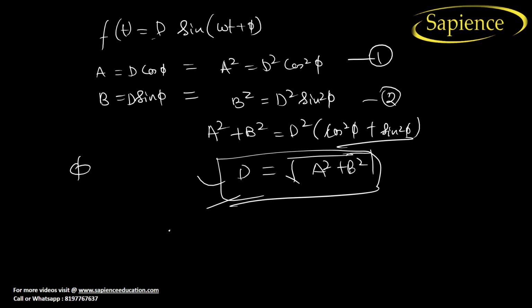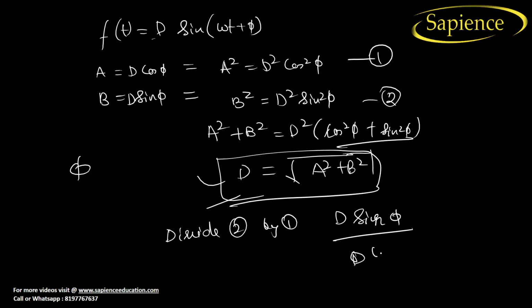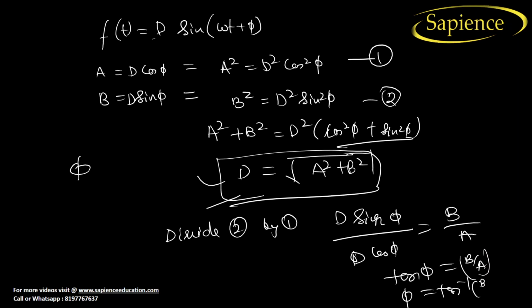If we divide equation 2 by 1, we get d sin phi divided by d cos phi, which is equal to b by a. So tan phi is equal to b by a, or we can say phi is equal to tan inverse b by a. I hope you have understood now, right?